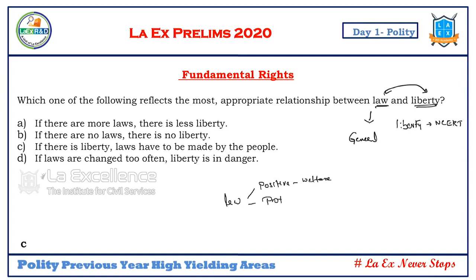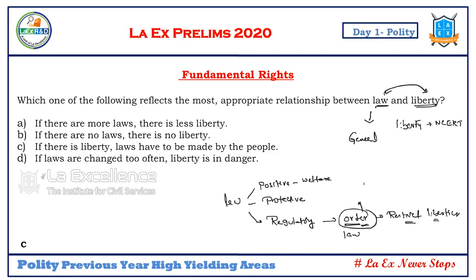Certain laws are protective, like the SC ST Prevention of Atrocities Act, and certain laws are regulatory. So we have to accept that there are different types of laws made by the legislature. These regulatory laws are meant to bring in order. When they are trying to bring in order, obviously they will restrict liberties. Can law restrict liberty? Yes. The law tries to restrict liberty to bring in order.